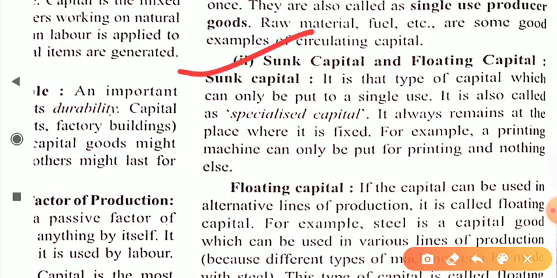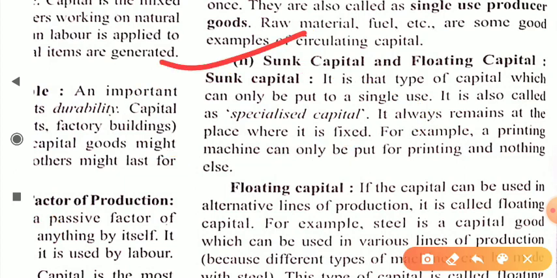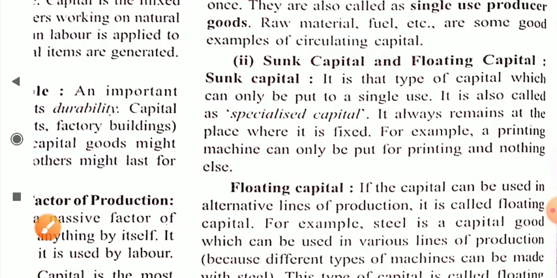Next point is sunk capital and floating capital. Dear student, sunk capital is that type of capital which can only be put to a single use. It is also called specialized capital. It always remains at the place where it is fixed. For example, a printing machine can only be used for printing and nothing else. A printing machine is heavy machinery, so it is installed at a particular place and used only for printing work. That's why it is known as special capital. The investment in that machinery is known as special capital.